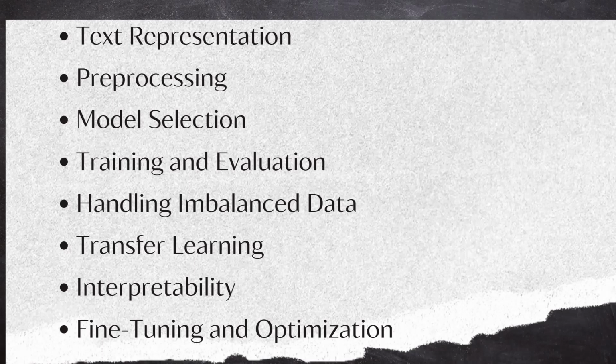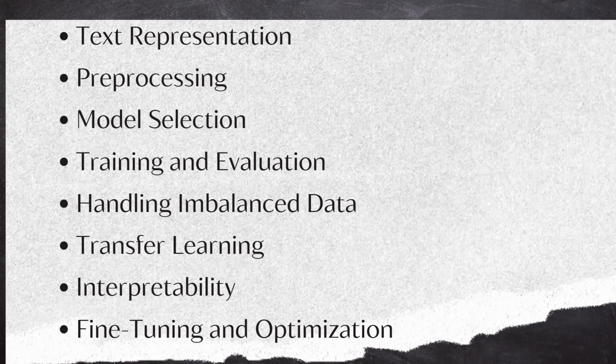Handling imbalanced data. Text classification datasets often have imbalanced distributions, where some classes have many more examples than others. Techniques to address imbalance include oversampling, undersampling, and using weighted loss functions. Transfer learning. Transfer learning involves using pre-trained language models that have been trained on large text corpora. Models like BERT, GPT, and their variants have shown remarkable performance across a wide range of NLP tasks by fine-tuning them on smaller task-specific datasets.